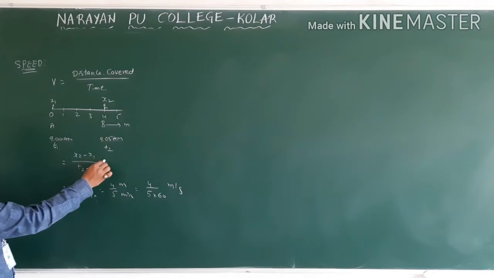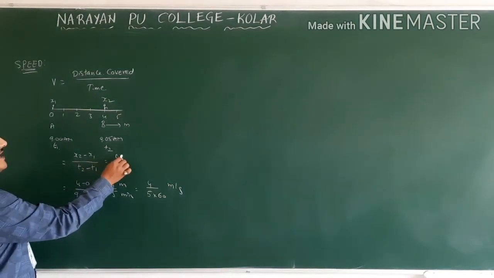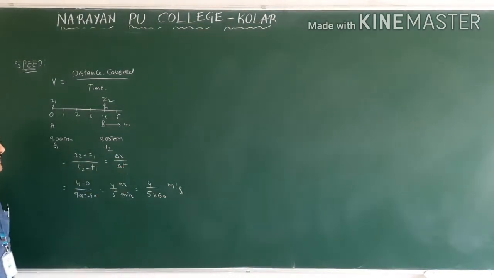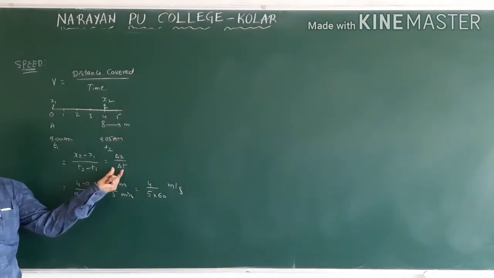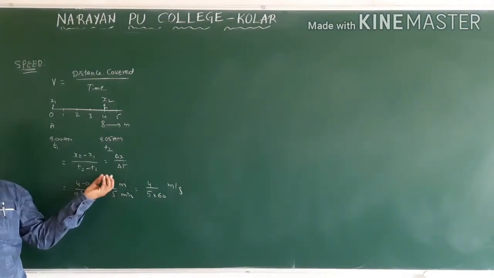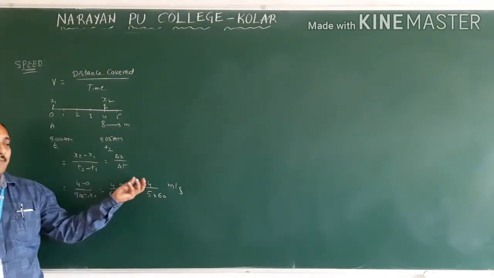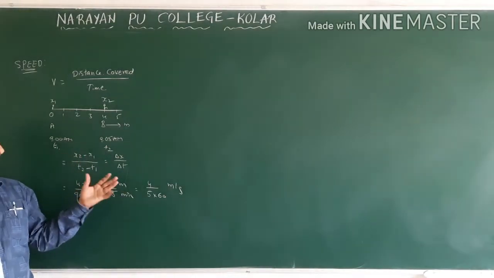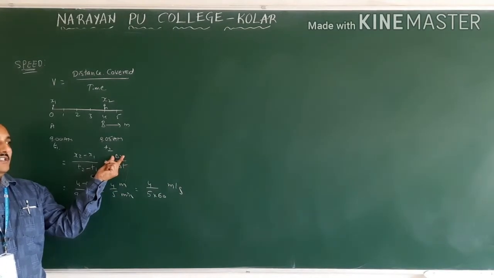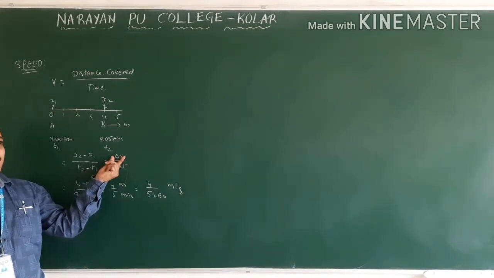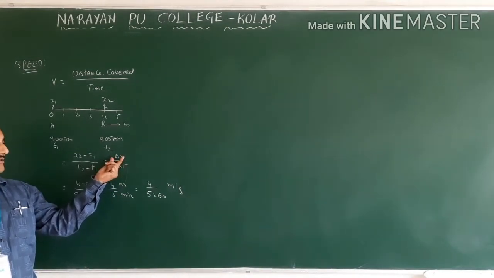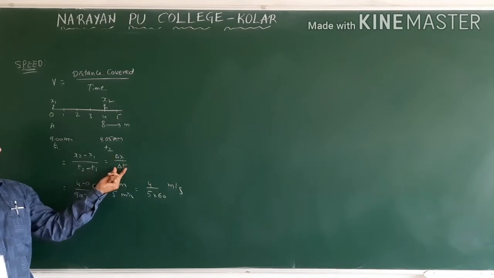So this one, only in some books, they will write x2 minus x1 as delta x by delta t. Delta t is called time interval. Time interval means the difference between initial time and final time, or final time and initial time, because time we won't say in negatives. So this is nothing but final position minus initial position.